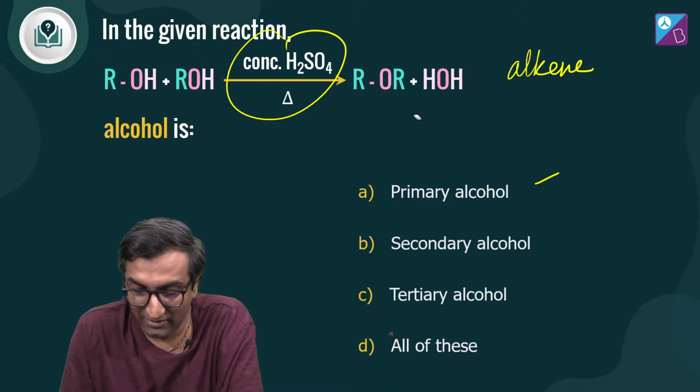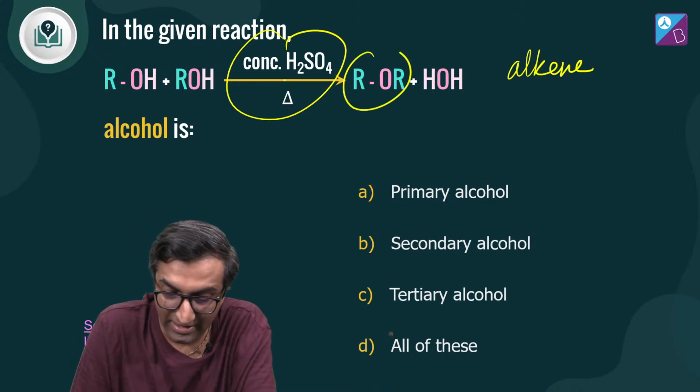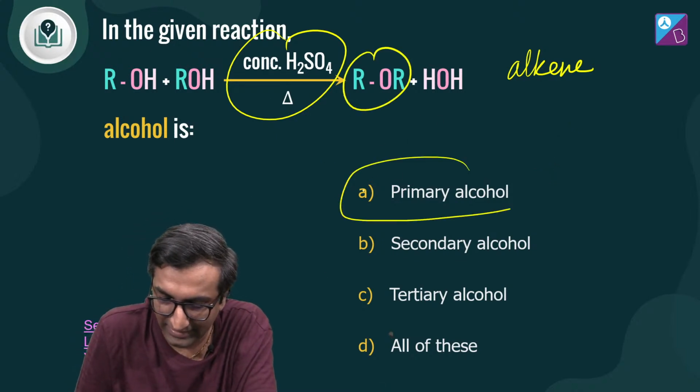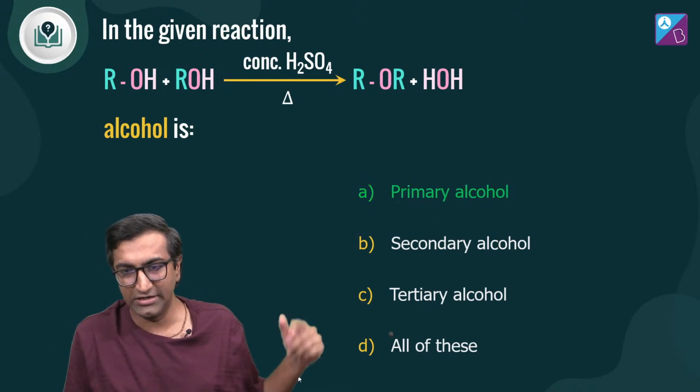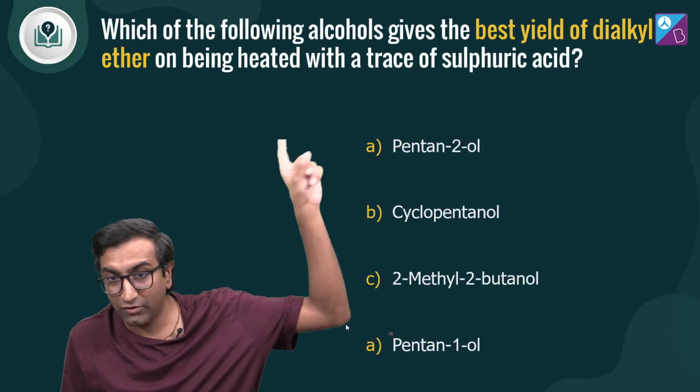But instead, if we want to make an ether here, then this has to be a primary alcohol. This is what I taught you last time. NCERT also has the same things, you can check it out. All right, cool. One more question.